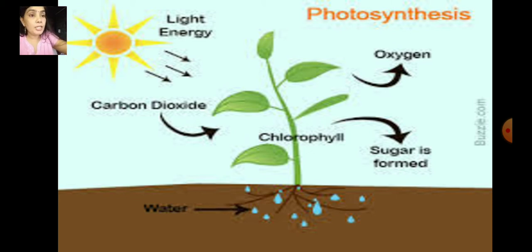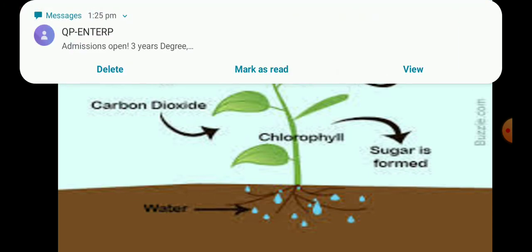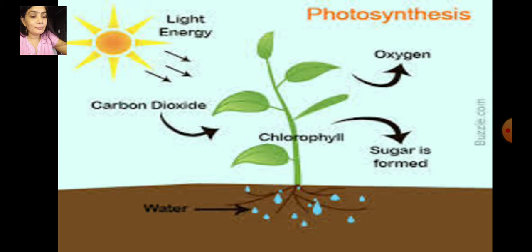Now this oxygen, when it is given out by the plants, mixes in the air. So the oxygen that is released is used by human beings. So we all breathe oxygen. We take in oxygen and give out carbon dioxide.